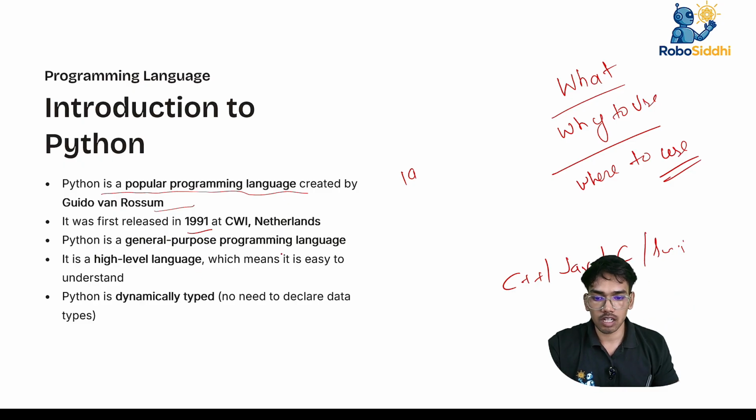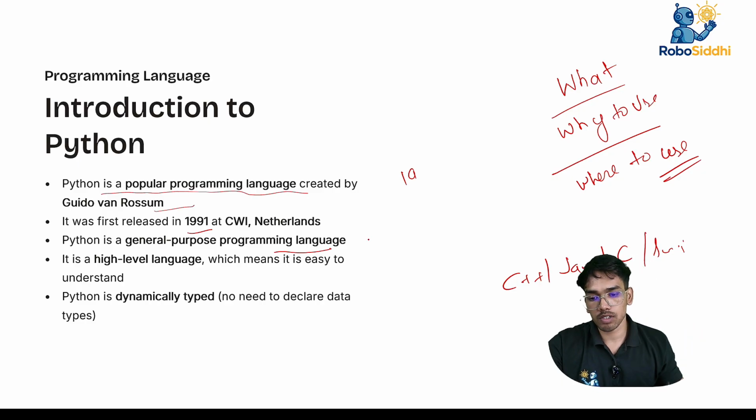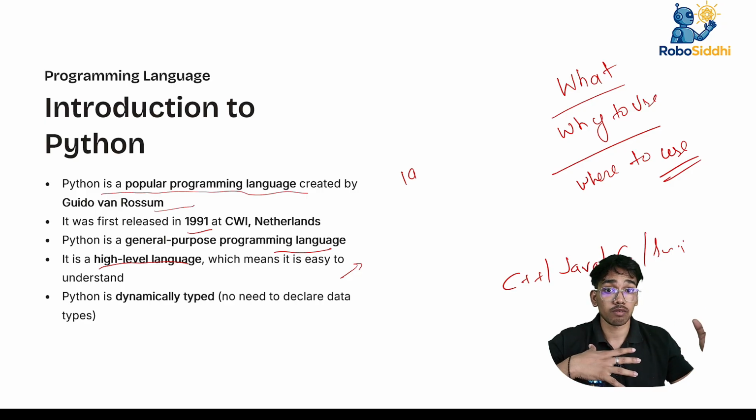Python is a general purpose programming language, mostly used for general purpose. It is a high level language, which means it's easy to understand. If you are thinking that since it's a high level language, maybe it's difficult to learn, no, it's very simple. If you follow the process, you will easily learn this.